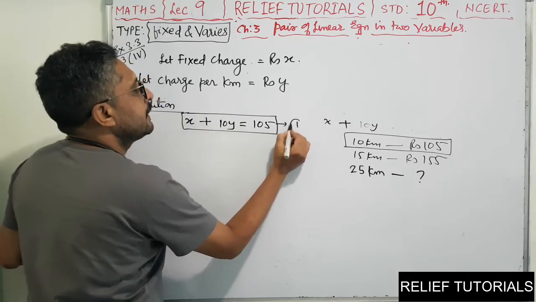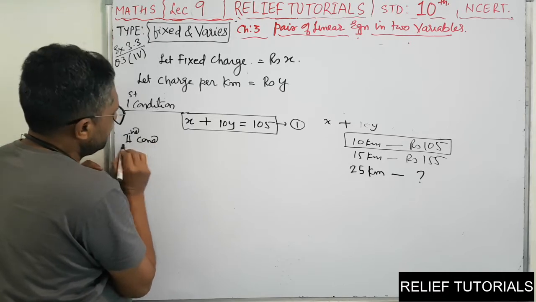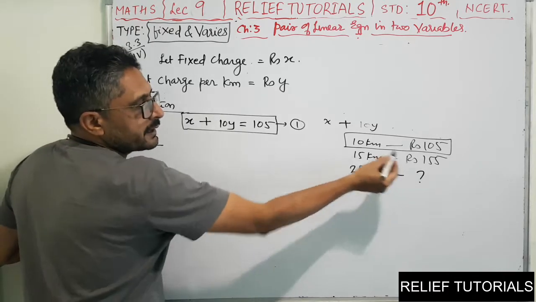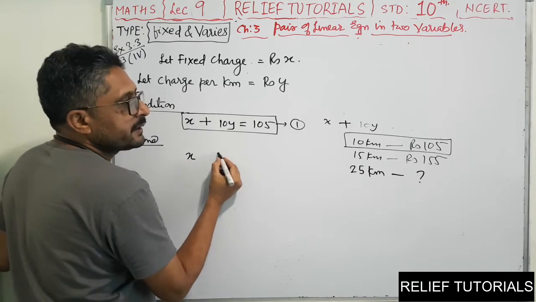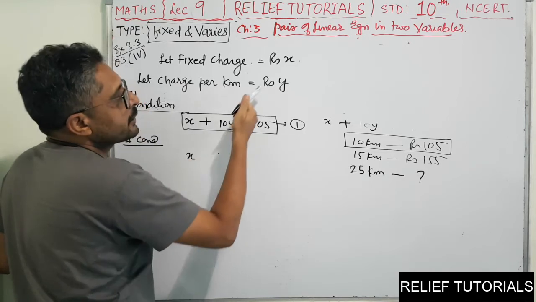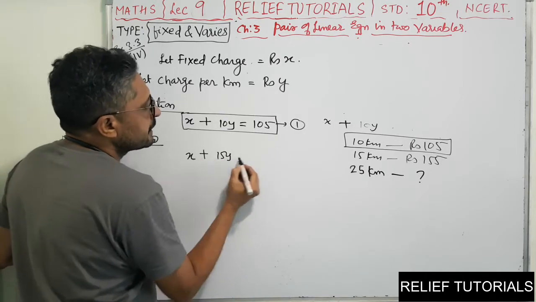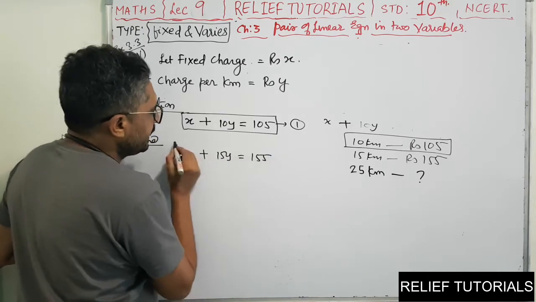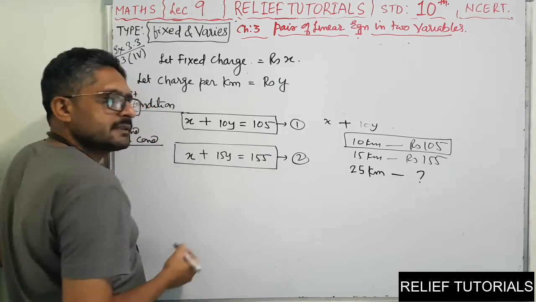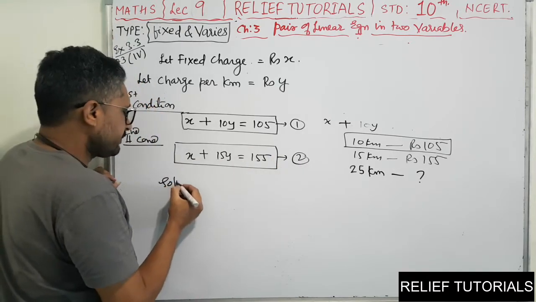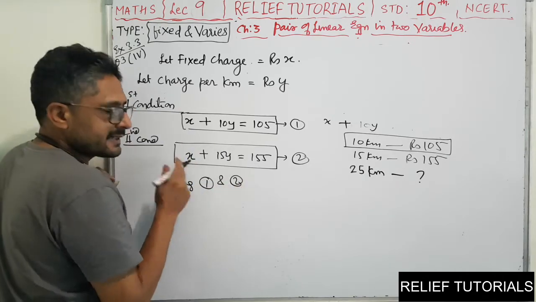Clear? Now the second condition we will see. For 15 kilometers, 155. So fixed charge X rupees, per kilometer Y. So for 15 kilometers, X plus 15Y is equal to 155. This is equation number 2. Simple, no? Now solving 1 and 2. The coefficient of X is the same.